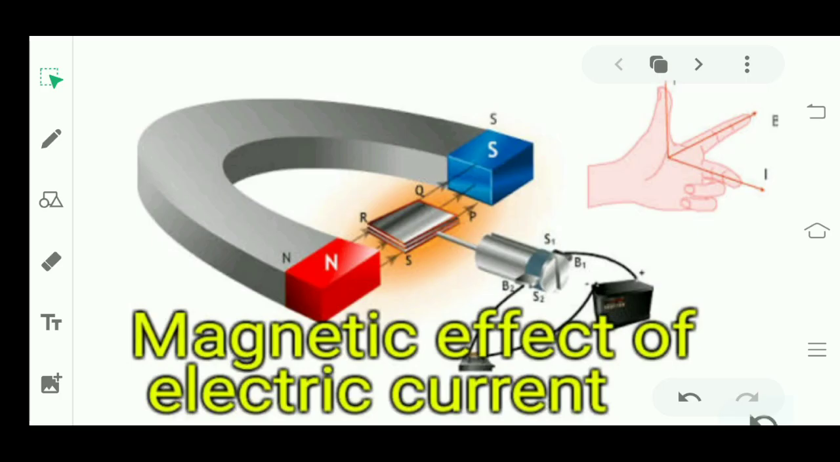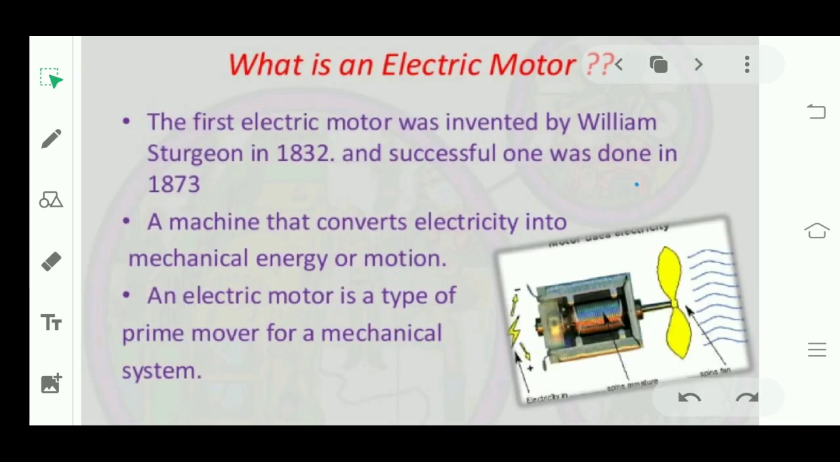Hello students, how are you all? Enjoying? Yeah, I'm back, your science teacher. So today our topic, as we have already discussed, is the electric motor. Let's understand what an electric motor is, how we can prepare an electric motor, and how it works.